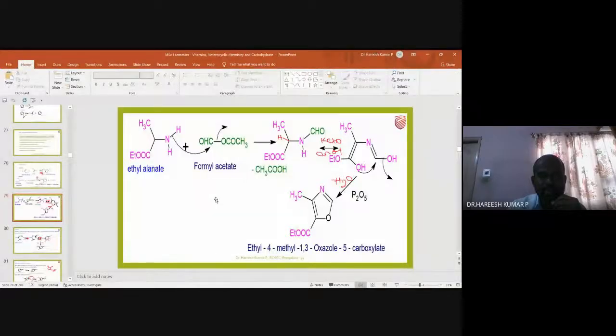More particularly, I'm talking about how ethyl halanate is converting into an oxazole. So this is the structure of ethyl halanate. This lone pair can form a bond with this carbon. Otherwise, the bond pair itself can form a bond. Suppose the lone pair is forming, then the bond pair will convert into a lone pair. So when there is a new bond formation between this nitrogen